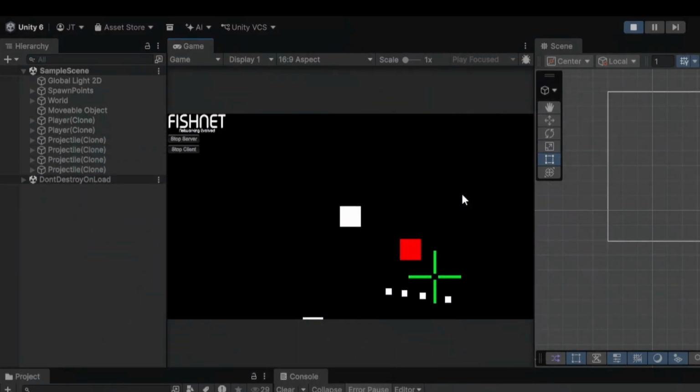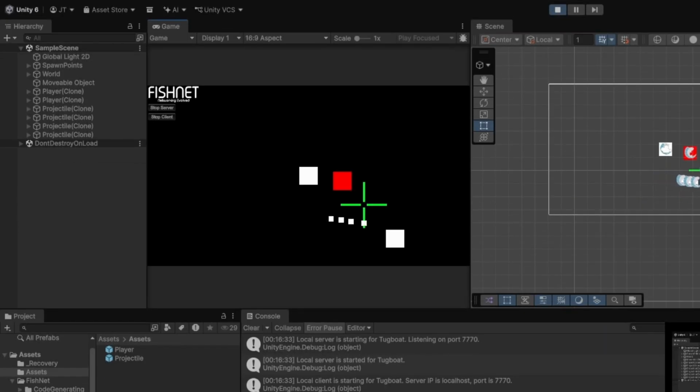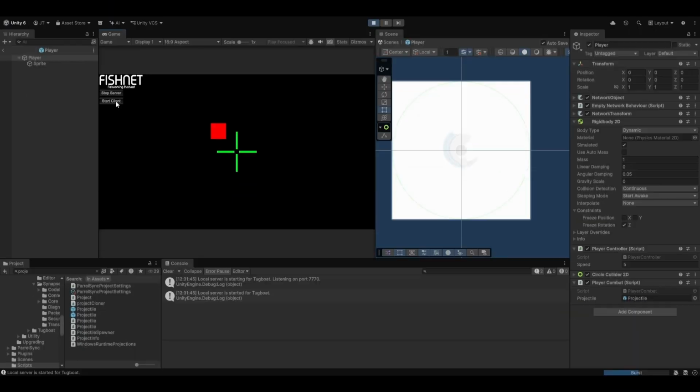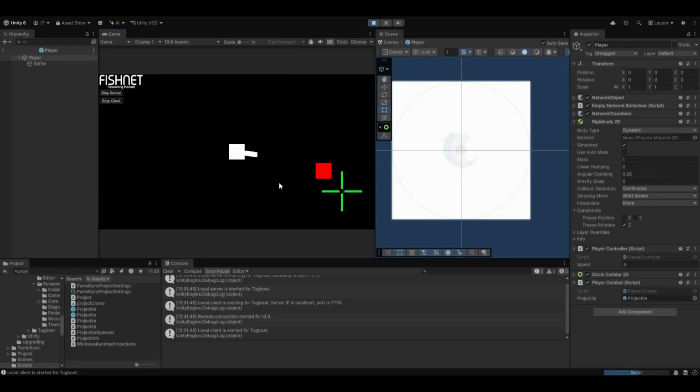The projectiles were spawning locally, but they weren't appearing correctly across clients because I wasn't spawning them through the server. Once I moved the spawning logic to a server RPC and let Fishnet handle the network spawning, everything started working as expected. I then started looking at projectiles and having them spawn directly from my players instead, as if they were shooting.